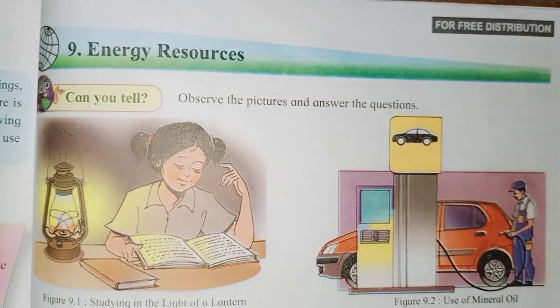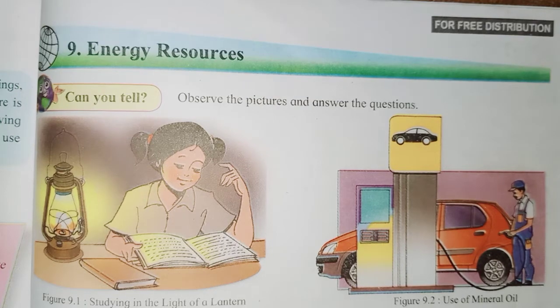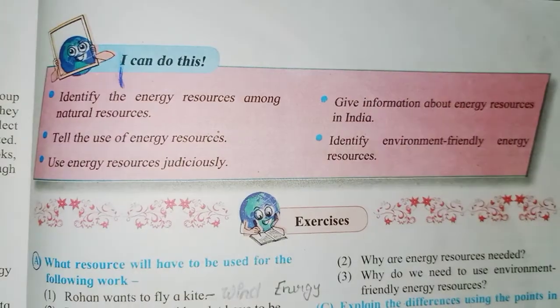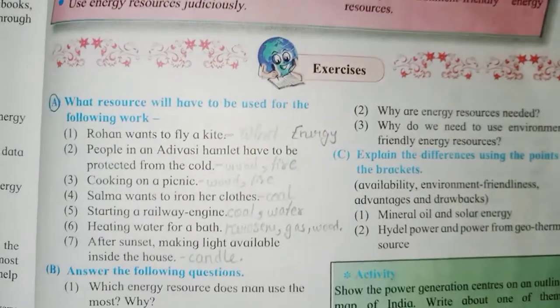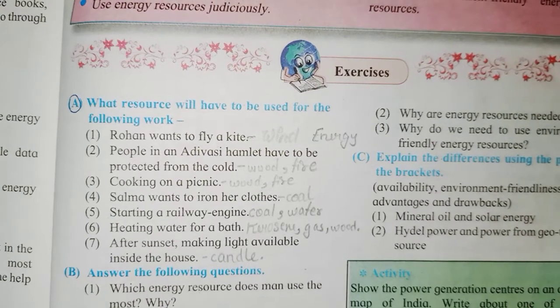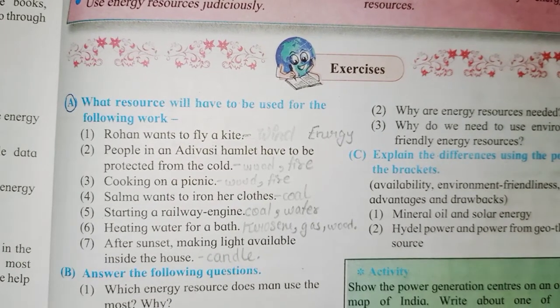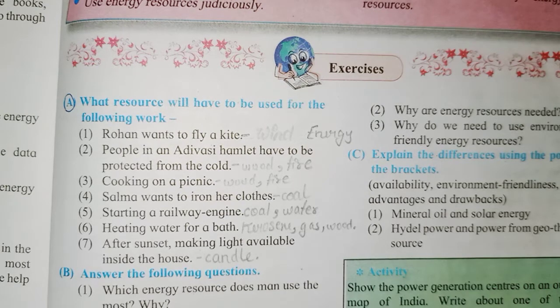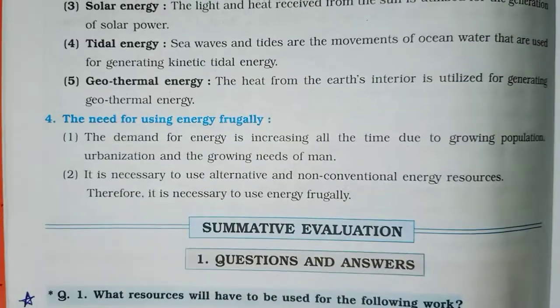Children, today we will learn Standard 6 Geography textbook lesson number 9, Energy Resources. Now we'll see the questions for this lesson. First question is, what resources will have to be used for the following works? So I have taken all the answers for you, children. Now see the answers and start writing in your notebook.